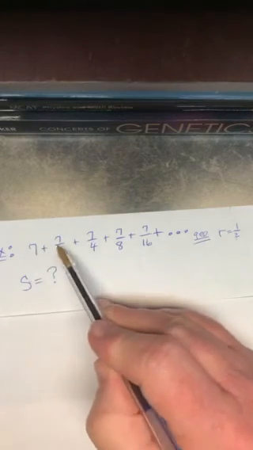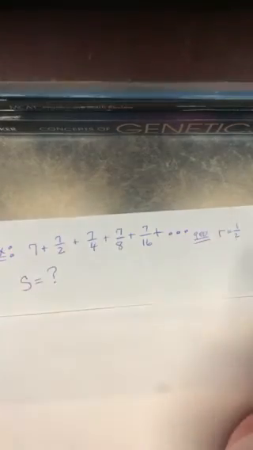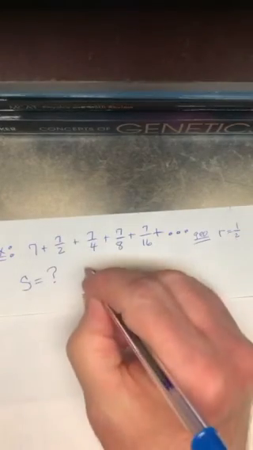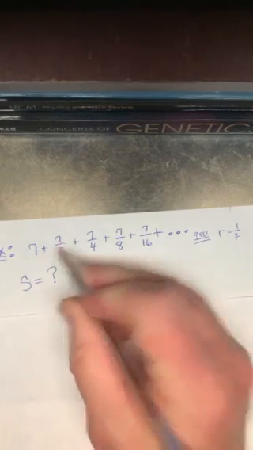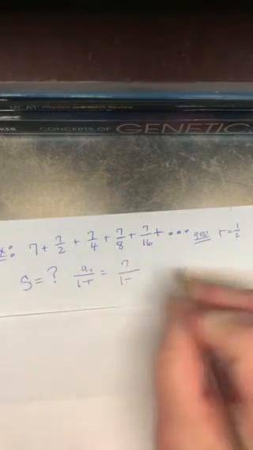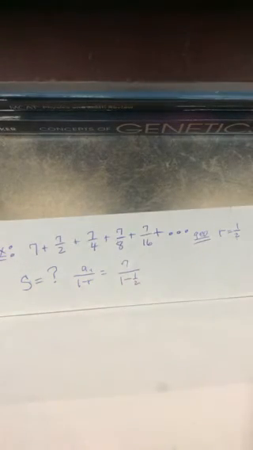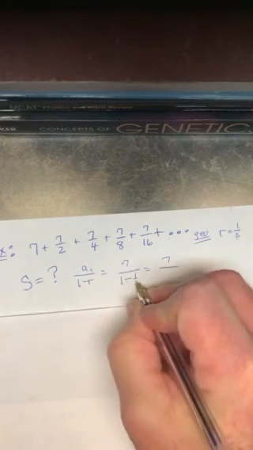So if I added all these numbers together and kept on going forever, what answer would I get? Well, if I again use A1 over 1 minus R, my first number is obviously 7. I'd have 1 minus, what was my ratio? 1/2. This is easy, isn't it? I have 7 over, what's 1 minus a half?